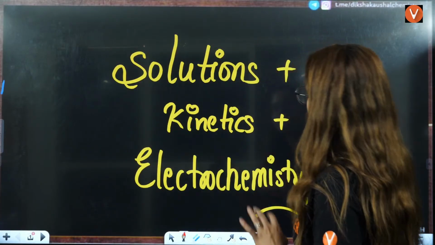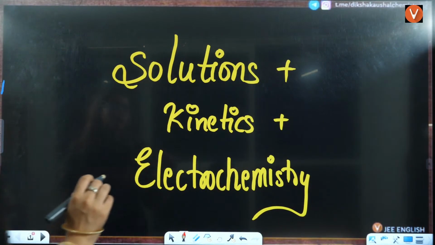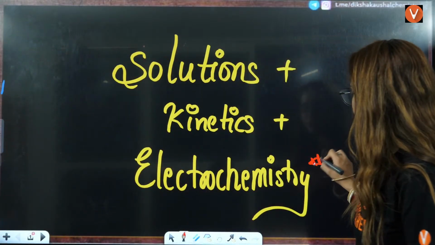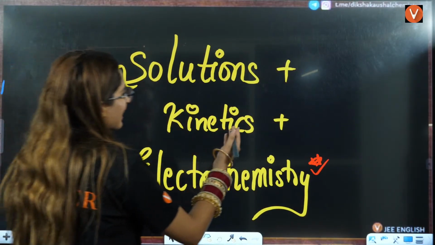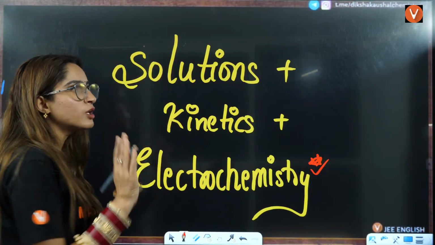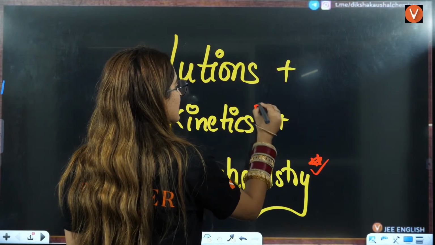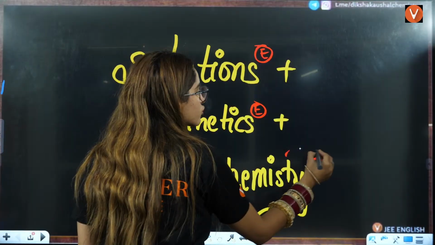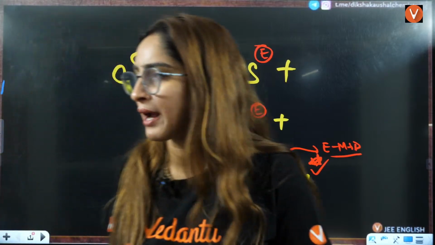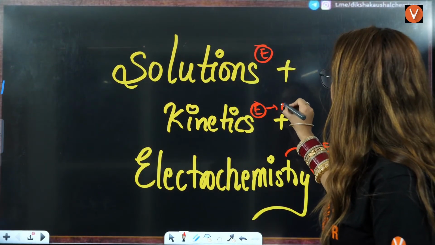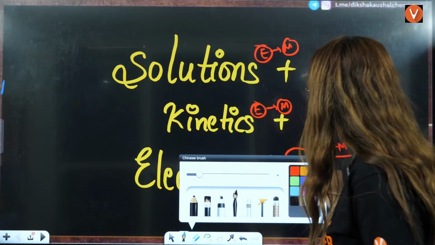So these three chapters are very important, especially electrochemistry, where a good level of questions they ask. Then kinetics, easy questions they ask from chemical kinetics. Solutions also, not very tough questions. Here I would say this is the easy category. From electrochemistry, they can go from easy to moderate to difficult as well, so you have to be prepared for everything. Let us start the questions without wasting any time.